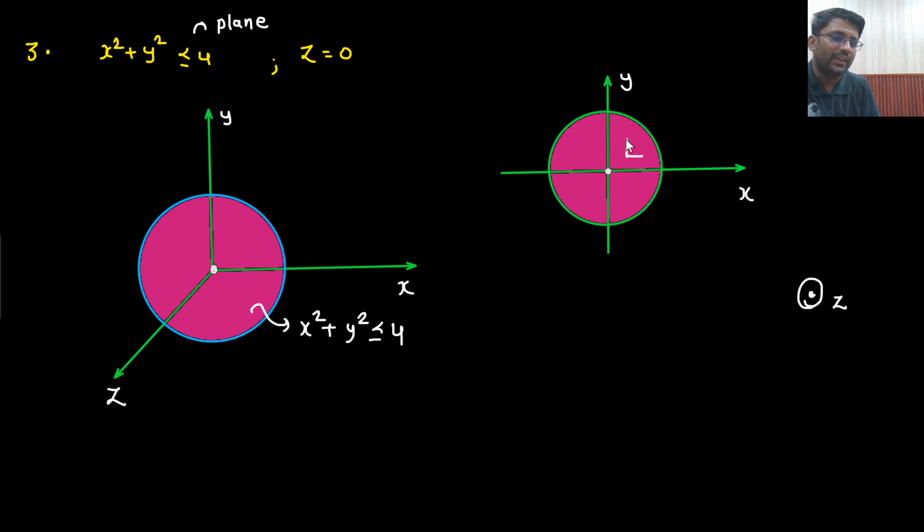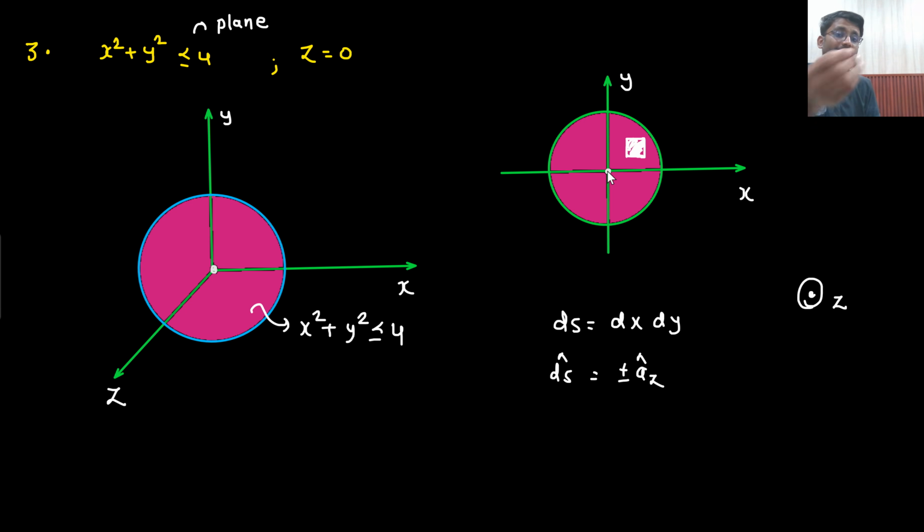So if I am moving here, I am either moving in the x direction or I am moving in the y direction. Right. So if I take a small surface area, what would that be? So ds will be dx dy. And what will be the direction? So sir, this is the surface. So direction will be either coming towards me or going inside. That means plus minus az cap.